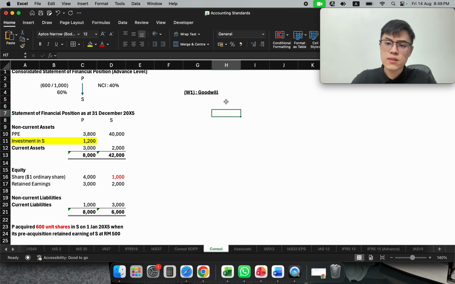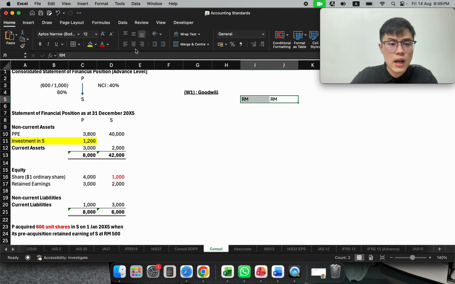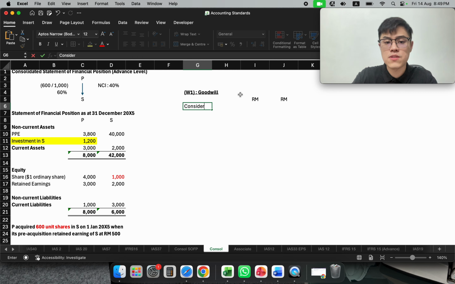Goodwill technically assesses, when you are doing an acquisition, if you spend more than what the company is actually worth, the extra portion we call goodwill, meaning you are paying extra to take over the company or buy certain portions of its shares. Like in this question, let's take our consideration paid by the parent, which is 1,002.